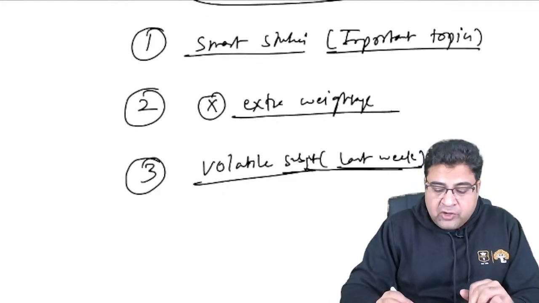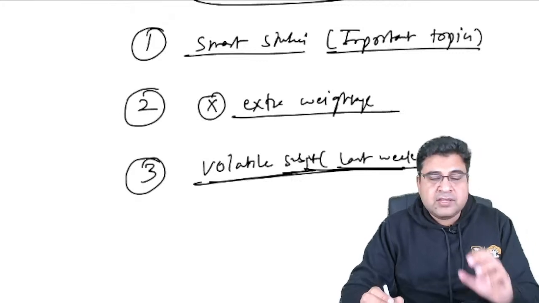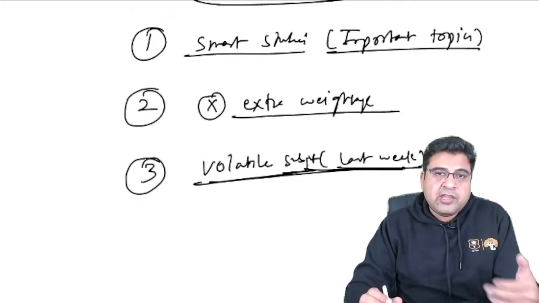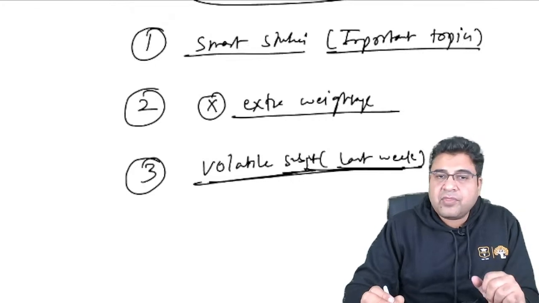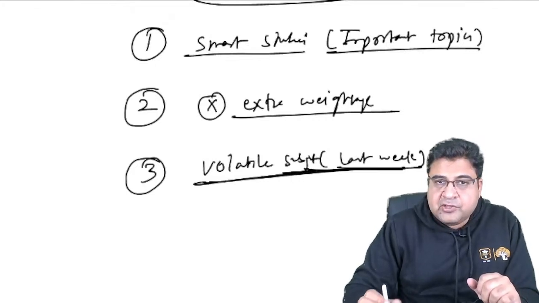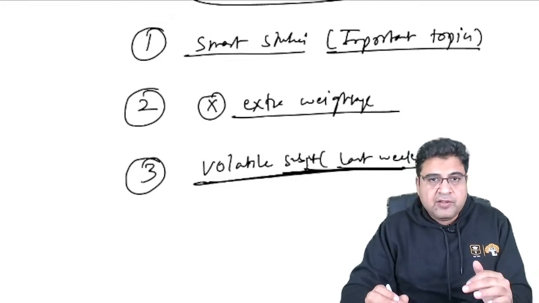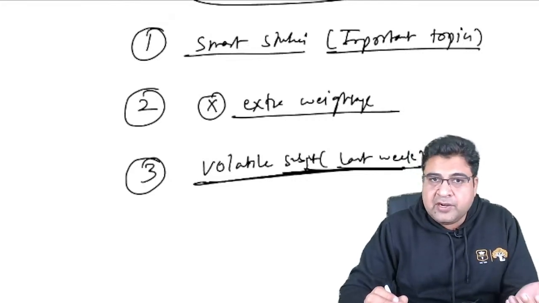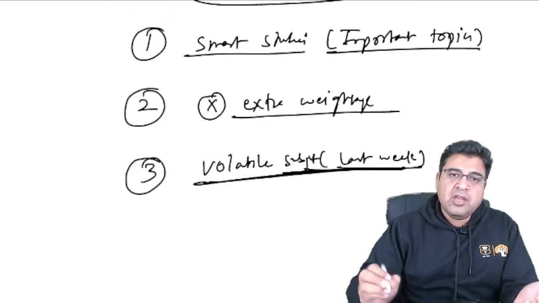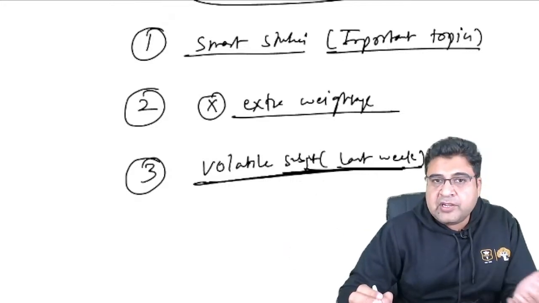Right, guys? Because if you do not read these subjects in the last week, there is a high possibility that you can mark some questions wrong which are easy ones. So keep the volatile subjects for the last week, which include pharma, no doubt about that, right? So in the last week you can keep half a day, maybe 12 hours, maybe 18 hours for pharmacology, and the rest of the time you can keep for the other subjects,